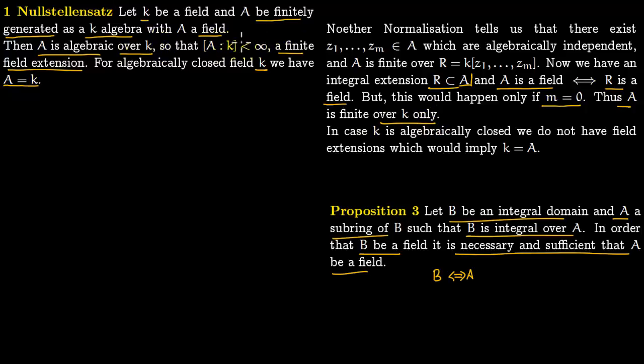Now if K is algebraically closed, then we do not have these field extensions. You just don't have any proper field extensions. So the only case left now is K equal to A. So that was our first version of Nullstellensatz.